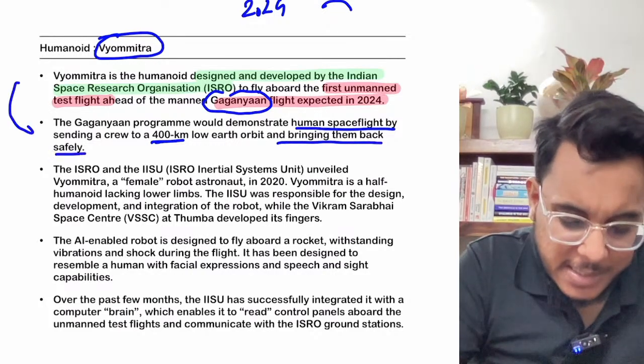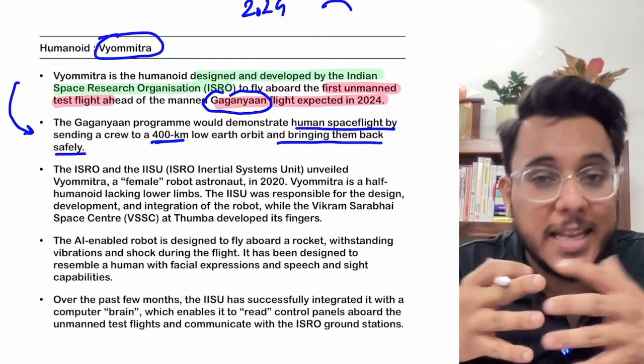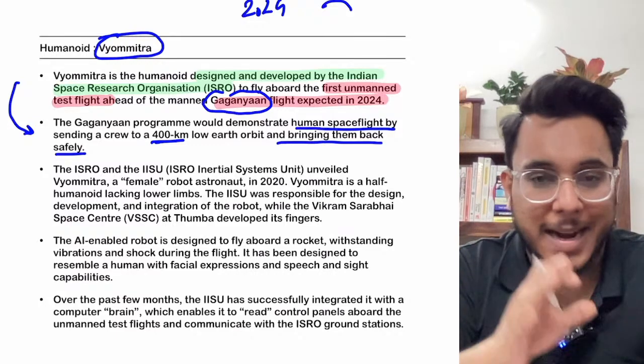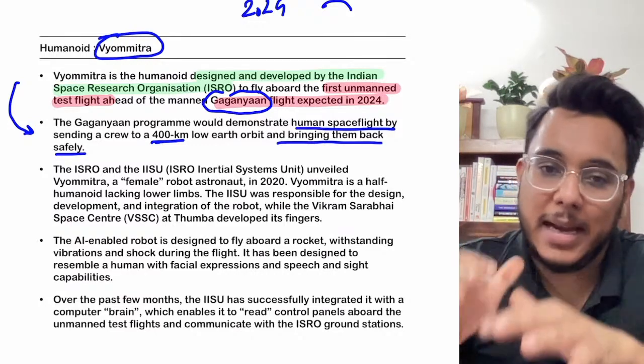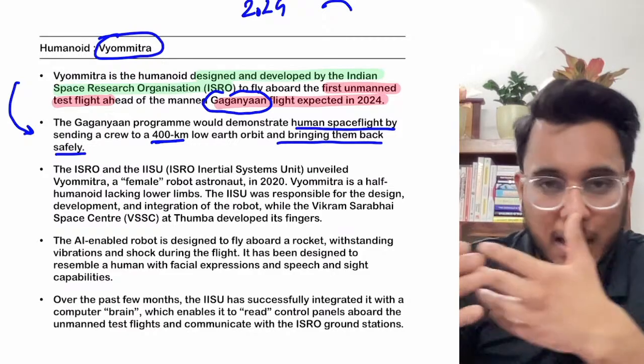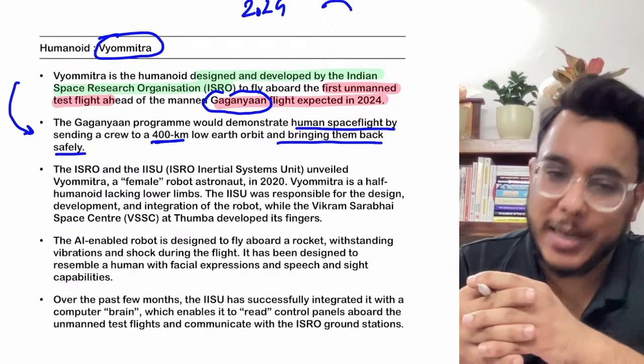Now, when this Gaganyaan manned flight happens, before that, in order to test the viability of this entire project, an unmanned flight will also be carried out, and that unmanned flight will be carried out by the end of this year, 2022. Earlier it was planned for 2023, but now it has been said that it will be done in 2022.